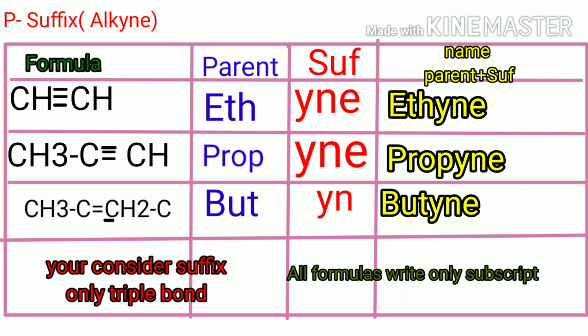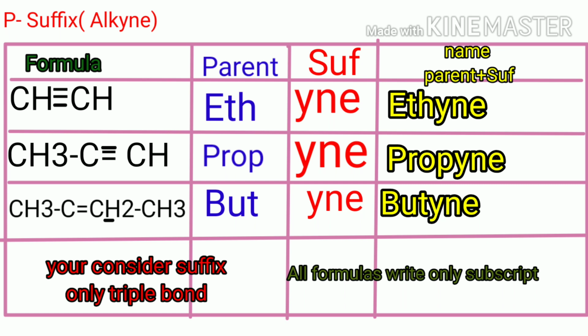Whether a single or triple or double bond is present, you consider only the triple bond. All formulas are written with only subscripts. There is no space here, then the formulas continue.